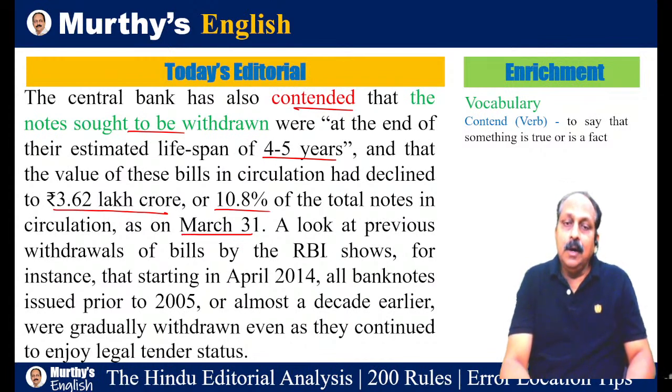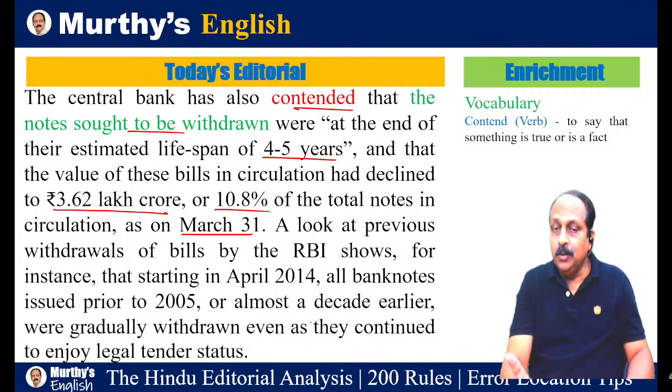Based on that, it goes into the past. A look at previous withdrawals of bills by the RBI shows, for instance, that starting in April 2014, all banknotes issued prior to 2005, or almost a decade earlier, were gradually withdrawn even as they continued to enjoy legal tender status.